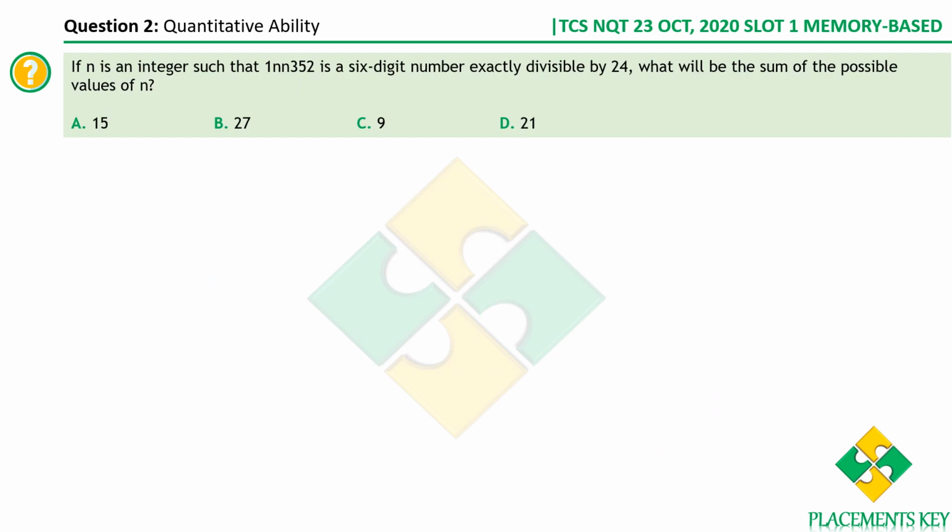If n is an integer such that this is a 6-digit number which is exactly divisible by 24. Let me write the 6-digit number: 1nn352. We are told that it is exactly divisible by 24. Now let's get into the divisibility rule for 24. How should we split 24?